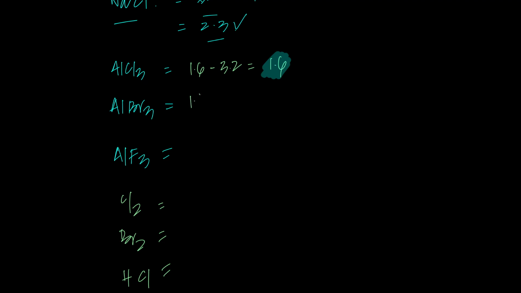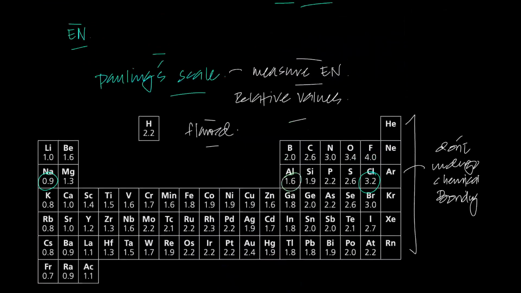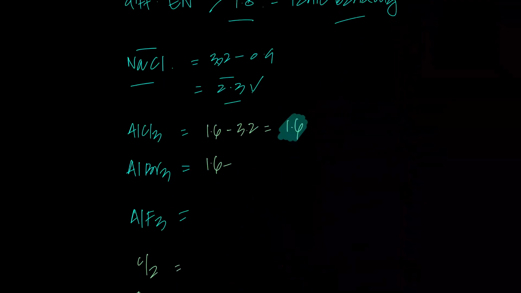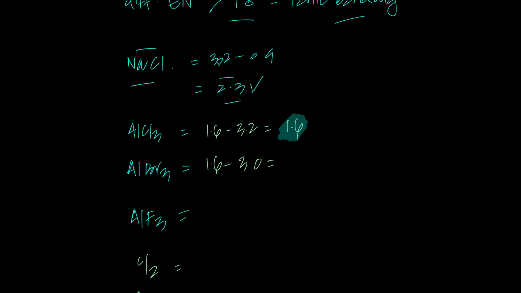Then again, 1.6 and bromine. Bromine is 3.0. So what do you get? Just tell me the absolute difference. 1.4. Ionic or covalent? The difference is not that large. It's not larger than 1.8. So due to the smaller electronegativity difference, below 1.8, it's going to undergo covalent bonding.